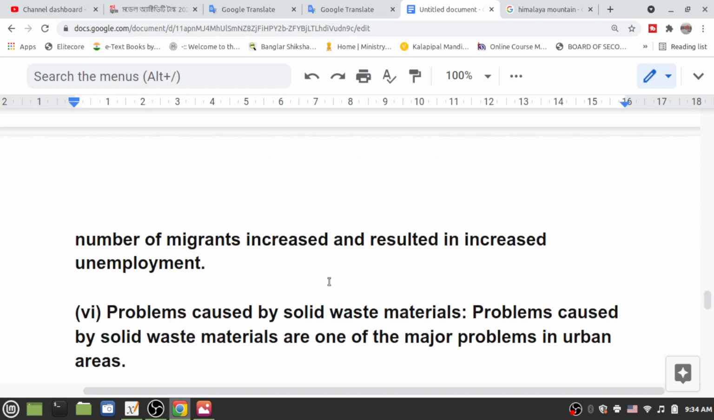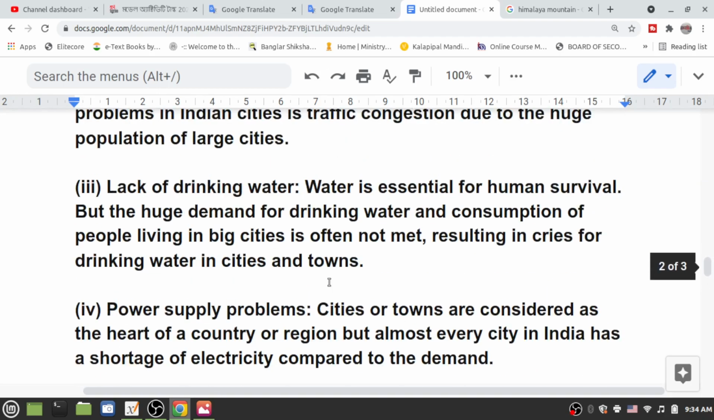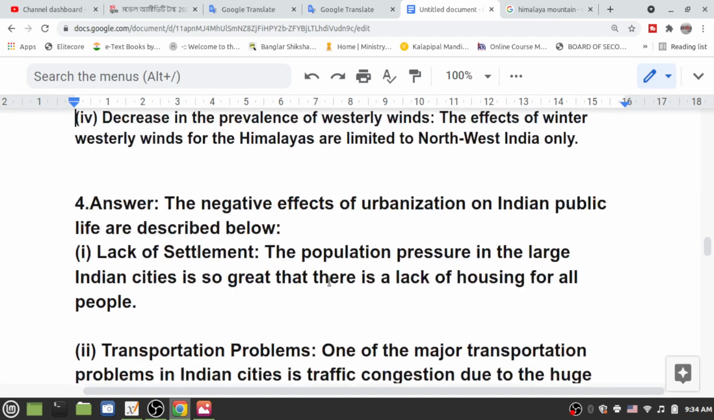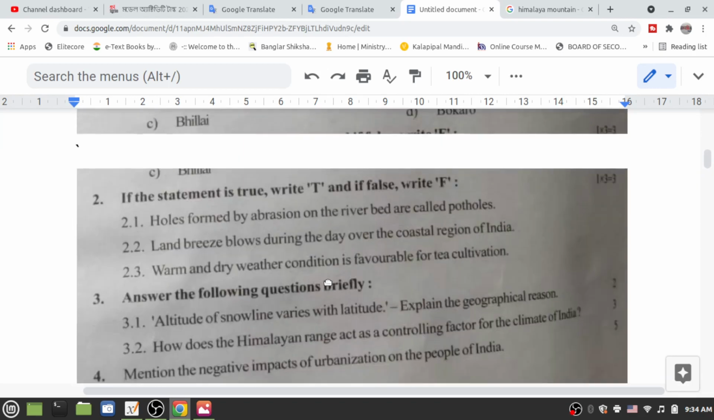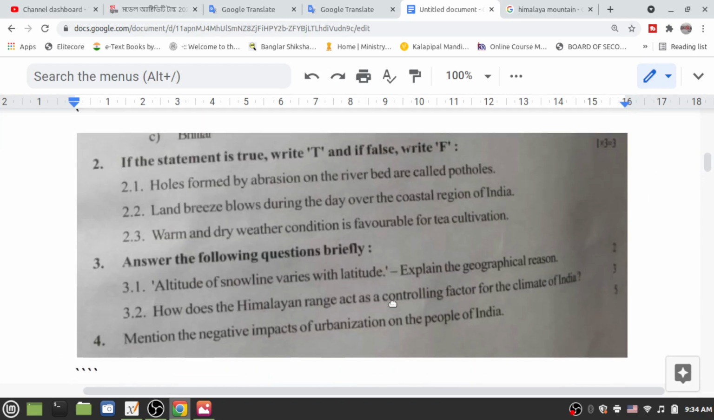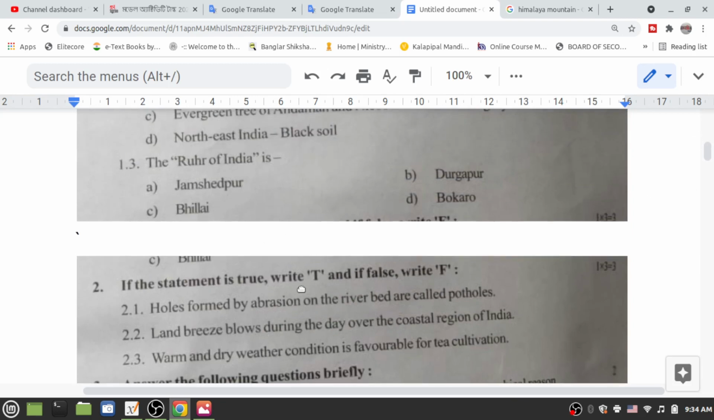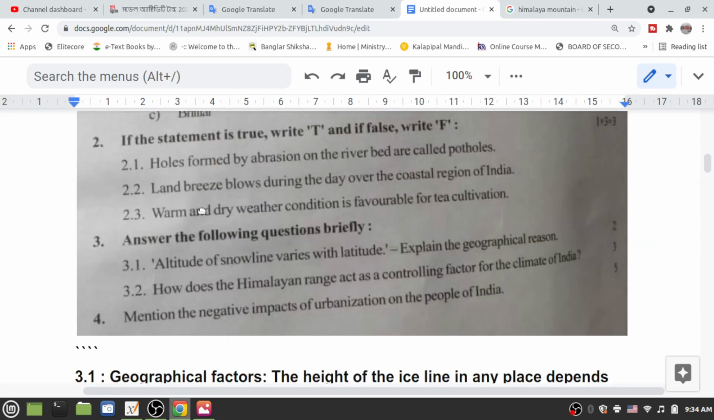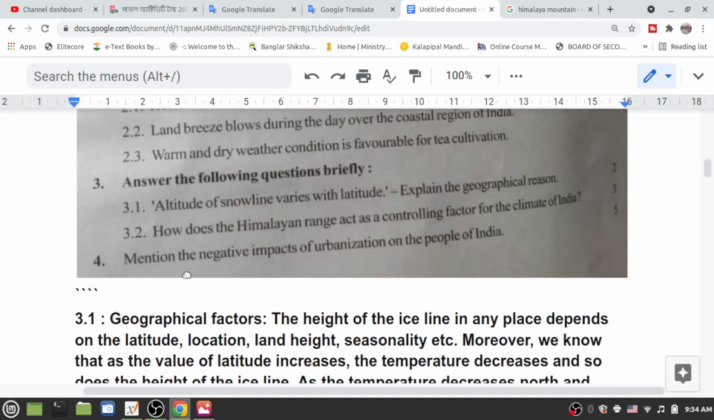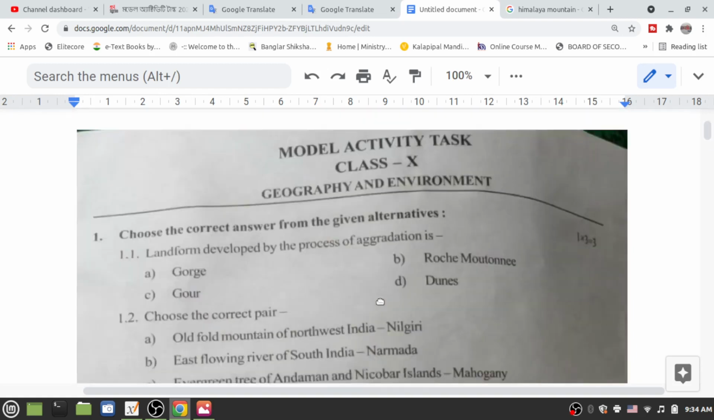That's all. In this way, all the questions of the given paper have been solved with the given answers.